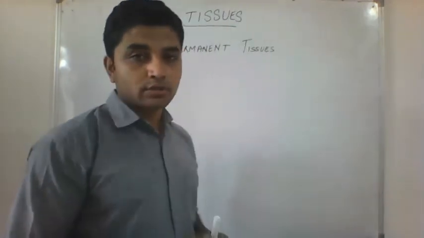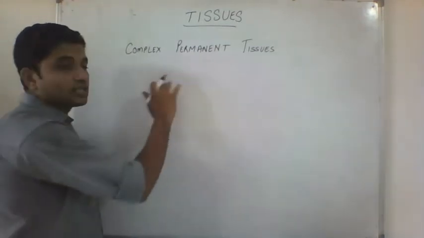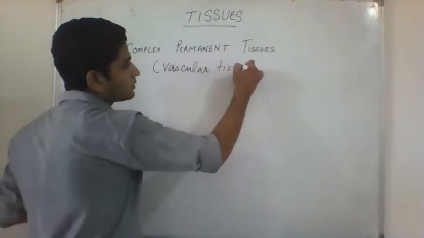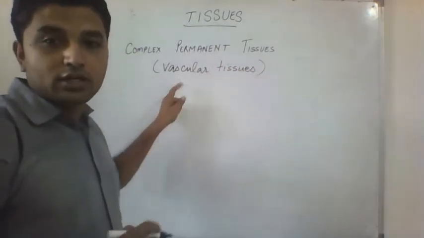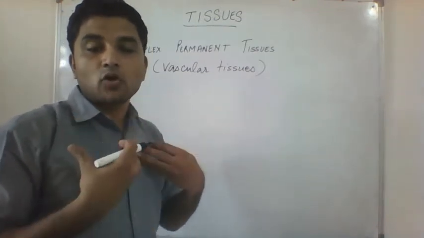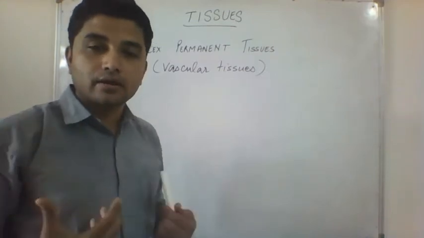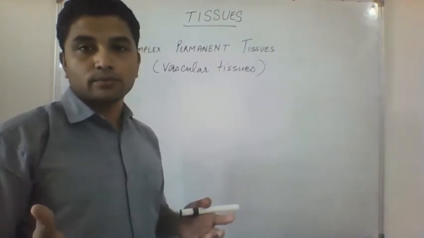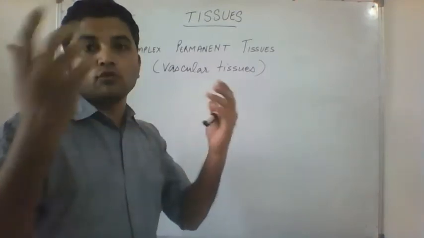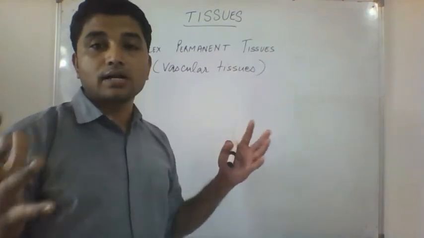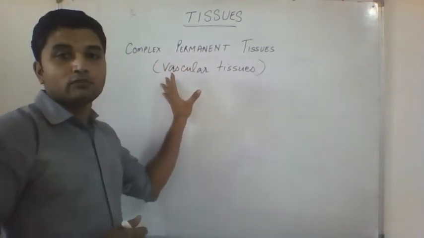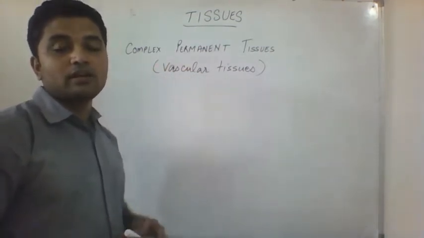So complex permanent tissues are the tissues in the plants that are also known as the vascular tissues. Vascular tissues means any tissue that is involved in transportation. Like in our body, the tissue that is involved in transportation is the blood. So blood is the vascular tissue, right? In plants also there is movement of substances. Water moves, and so many other substances move from one place to another. So these complex permanent tissues help in transportation. That's why we also call them the vascular tissues.